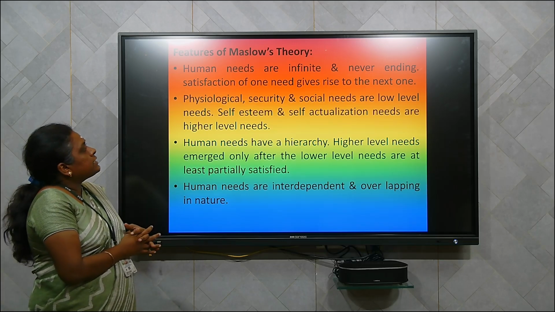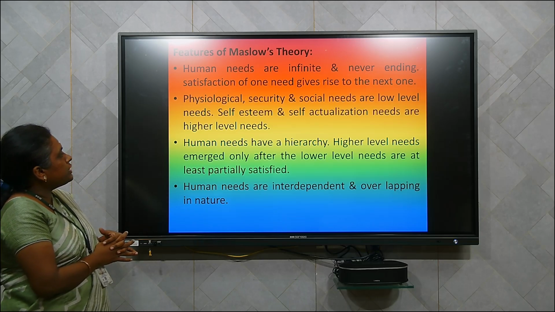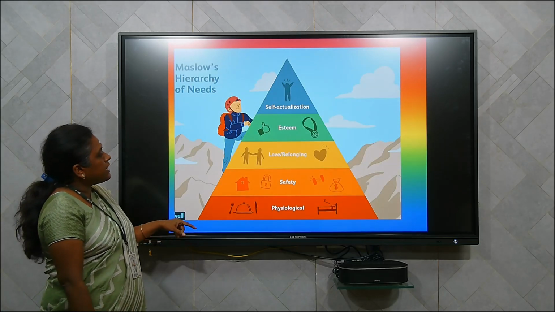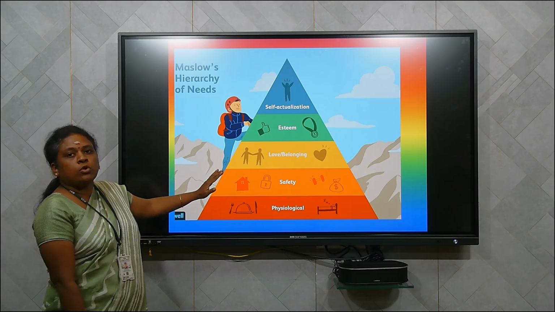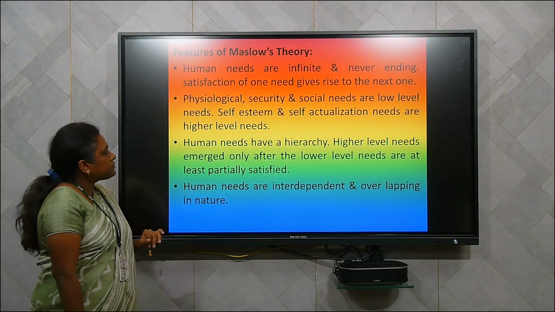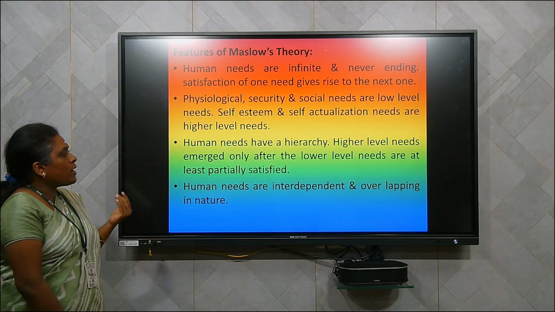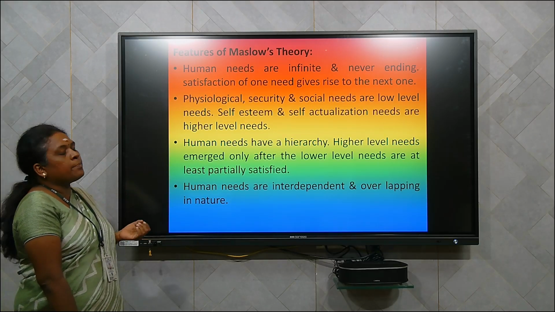Next, physiological, security and social needs are low level needs, and self-esteem and self-actualization needs are higher level needs. Here Maslow is saying these 3 needs are lower level needs, and these 2 needs are higher level needs. Next, human needs have a hierarchy. Higher level needs emerge only after the lower level needs are at least partly satisfied.